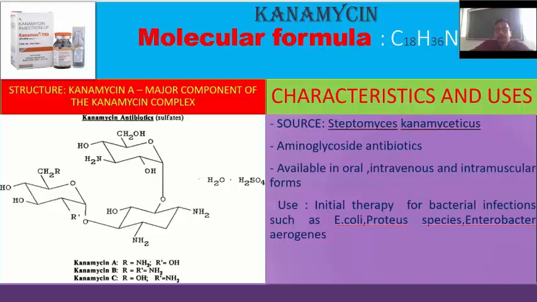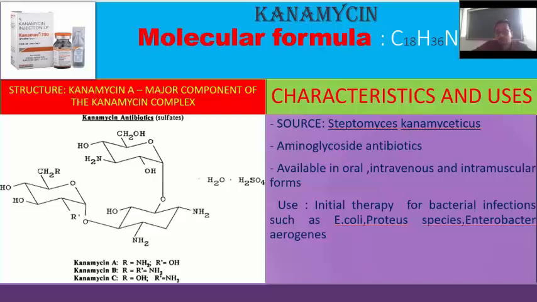Next is kanamycin. The structure is given, and the major component of kanamycin is kanamycin A. In the structure of kanamycin A, R is an NH2 group and R dash contains an OH group. In kanamycin B, R and R dash are the same, that is NH2 group, and in kanamycin C, R equals OH and R dash equals NH2.